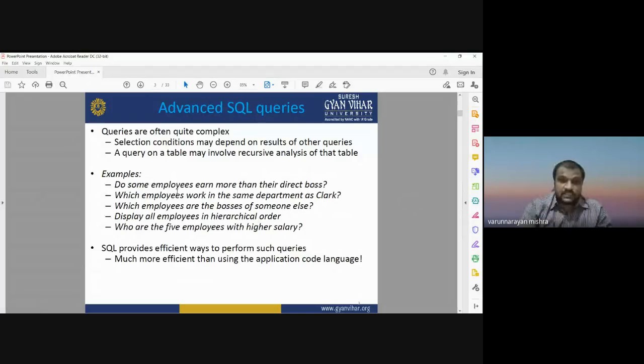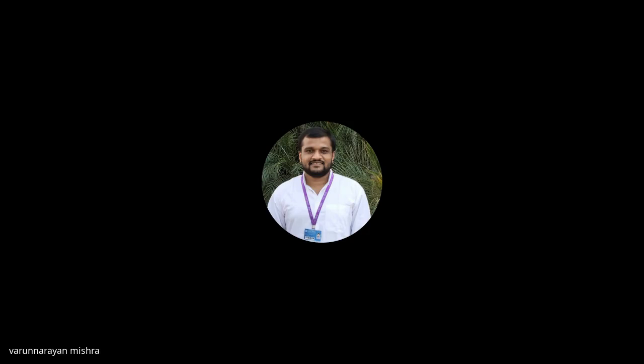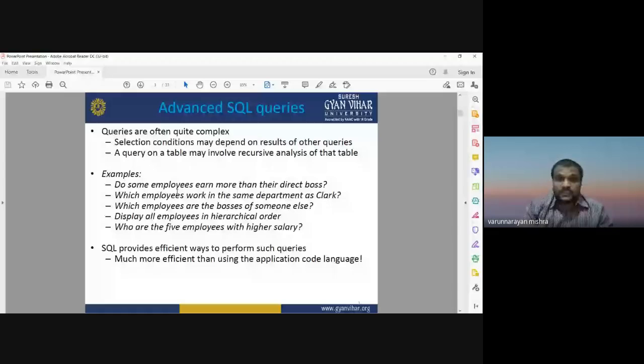The selection of the condition may depend on the results of our queries, and a query on a table may involve recursion. Recursive means we have to repeat the same process multiple times. Sometimes we are not able to get the result of the query in a single processing. In that case, we need to apply recursive analysis. We need to repeat the query multiple times to get the desired result. This recursive analysis can be done using a hierarchical data structure or hierarchical data query.